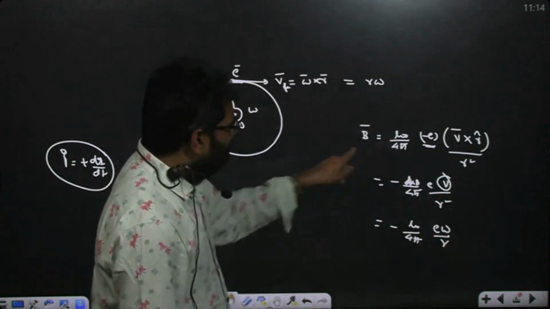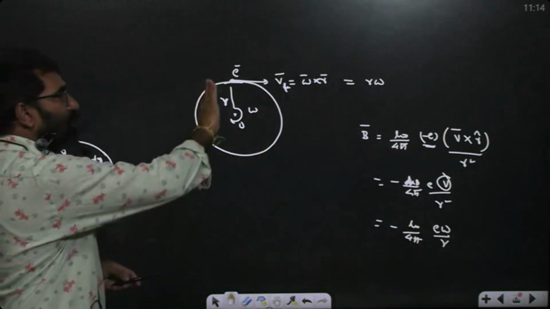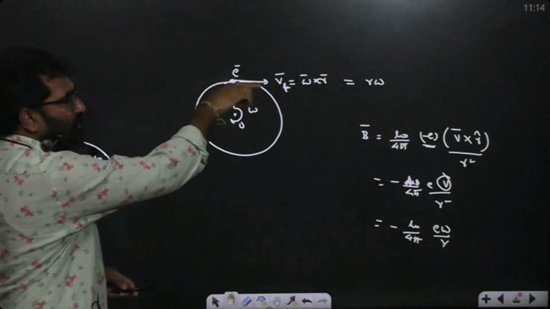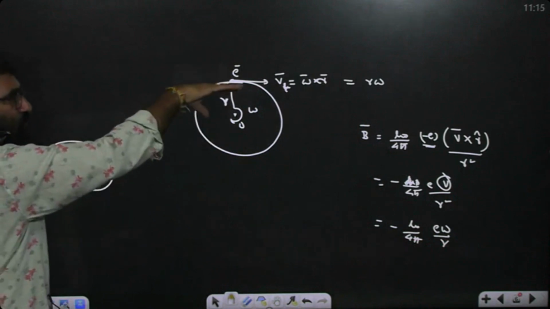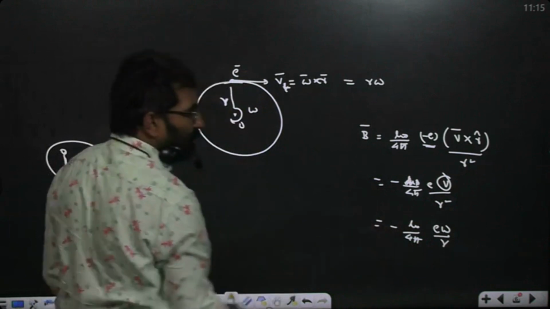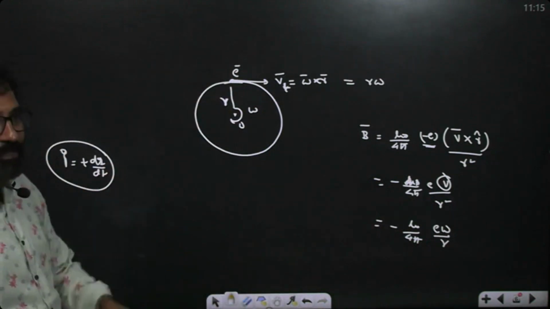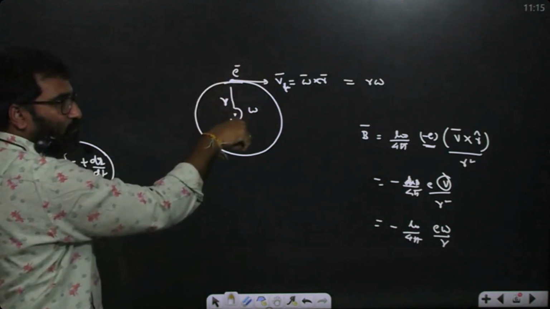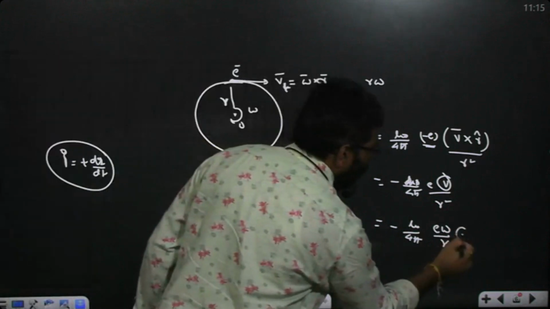But is it into the plane or out of the plane? Here the velocity is along this direction, tangential. V bar cross B bar is into the plane. But a negative sign is there. If it is a positive charge, the field is into the plane, but now the minus sign is there, so definitely it should be outward.